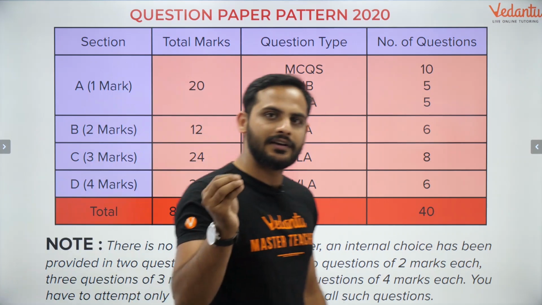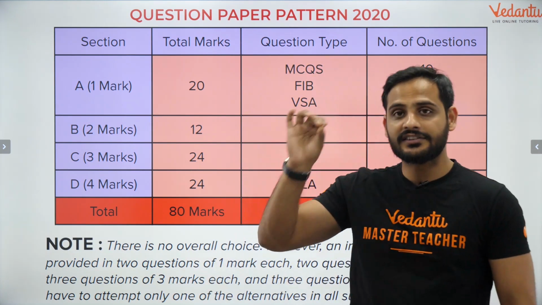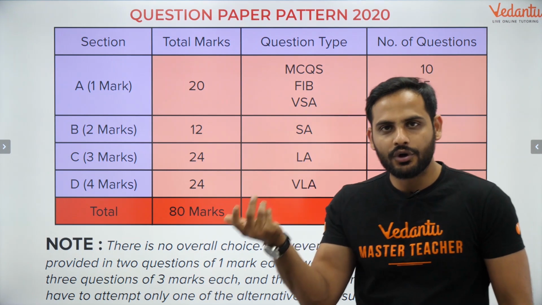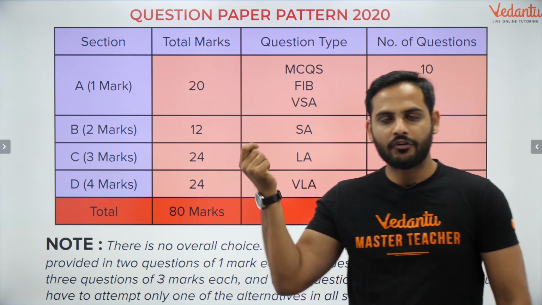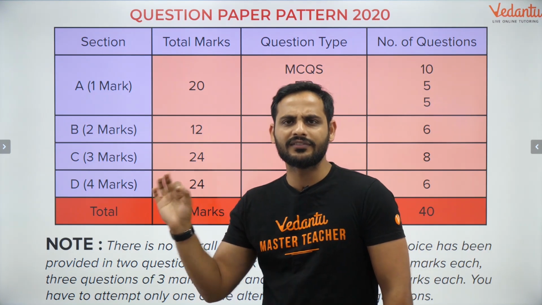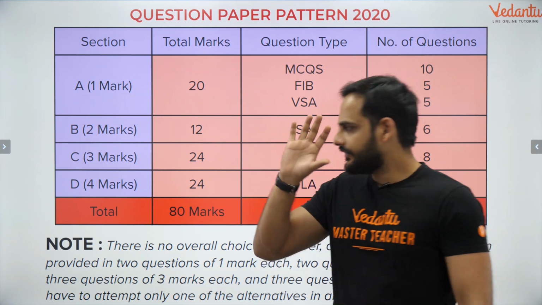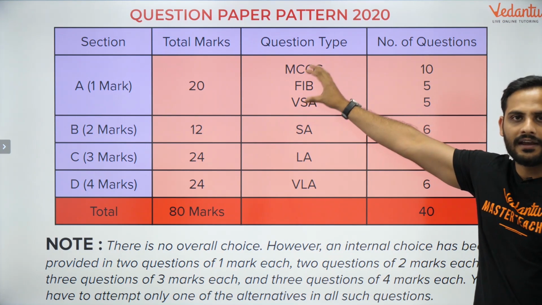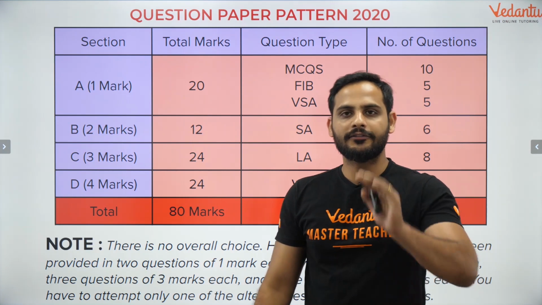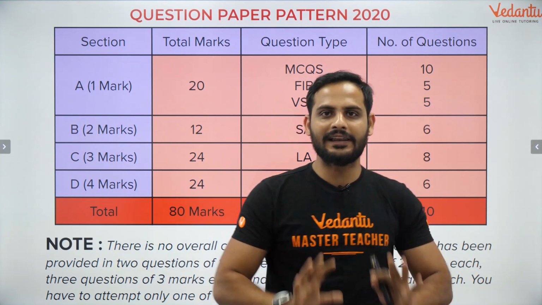Now see, statistics is such a chapter where they cannot twist the question further. If you know the formula, if you know how the formulas work, what the values of the units given in each formula are, statistics is a very easy part. Right, so section D and section A, I would say, are the easiest part if your preparation is good. If your preparation is not good, then no one can help you, that's for sure.